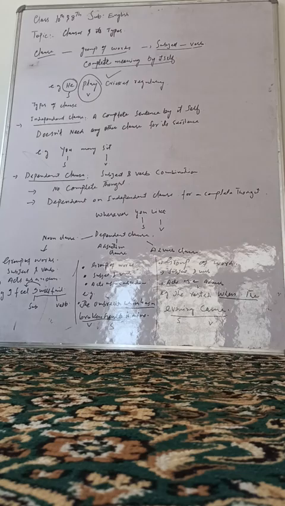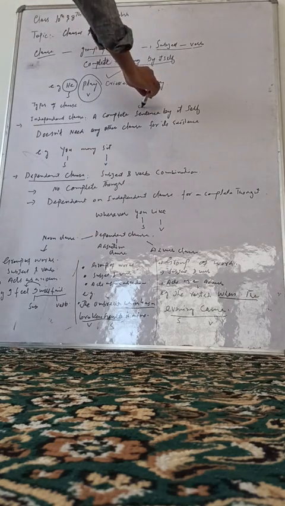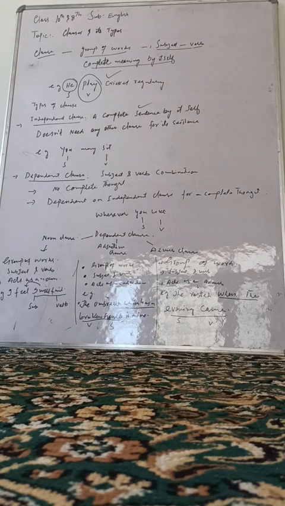Independent clause is a complete sentence by itself, and it does not need any other clause for its existence. You have to remember this. The independent clause is a complete sentence by itself and it does not require any other clause for its existence.